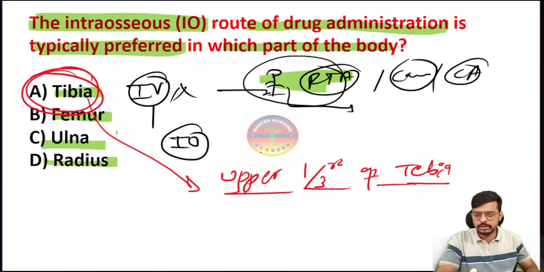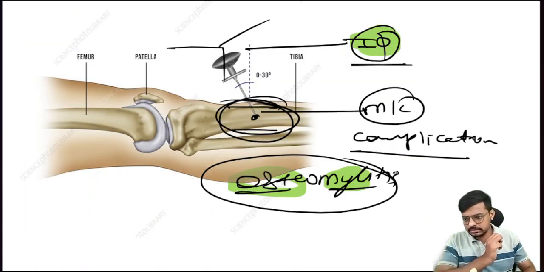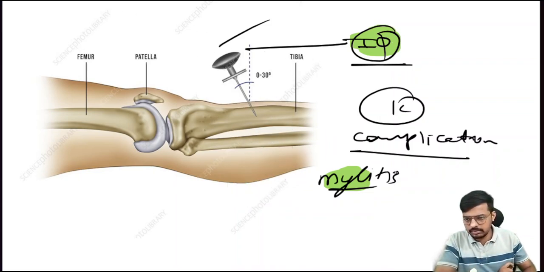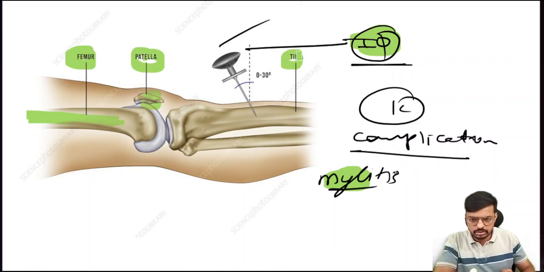In the upper 1/3 of the tibia, we have to insert the very important needle. Consider this one. Look at this image. So it is giving you a correct answer here. This is the tibia bone. Okay, this is the femur, the longest bone, the strongest bone, and this one is the patella here, the knee bone. So then comes the tibia here.